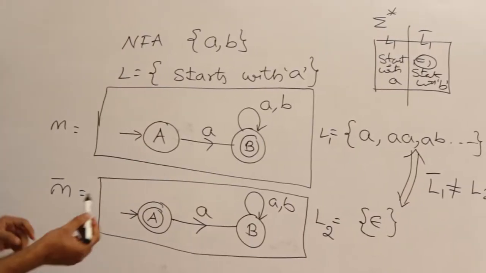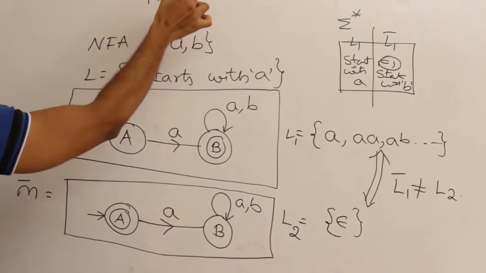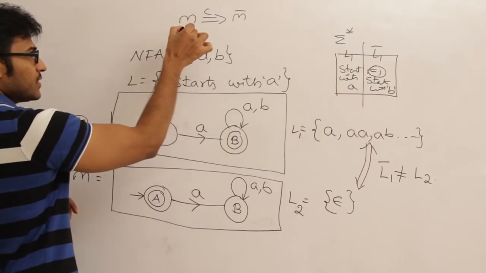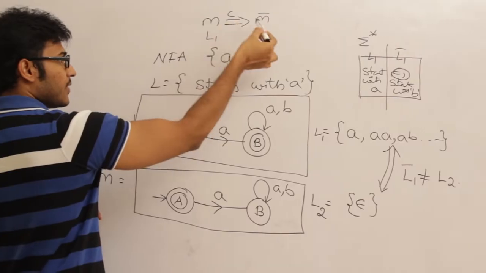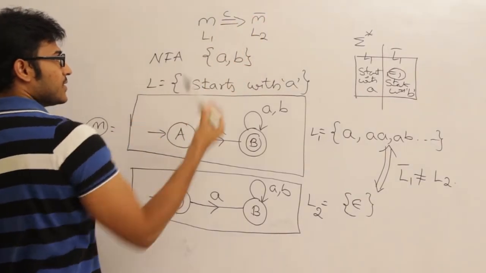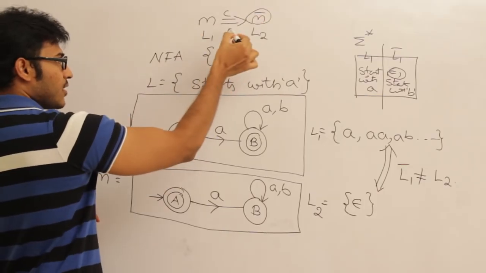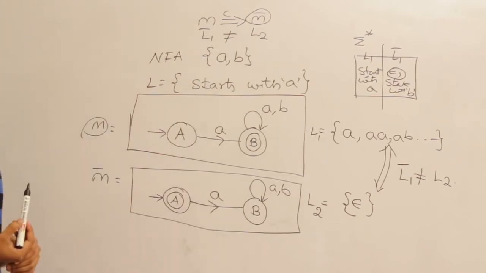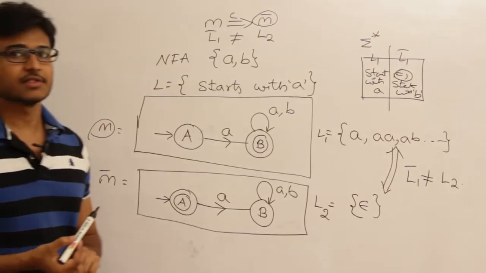Let us assume that I have an NFA M. If I apply the complementation and get NFA M complement, and the original language is L1, then the language accepted by the complemented NFA need not necessarily be the complement of this, and sometimes it may be the complement, right? So you have to get one point here: complementing an NFA is different and complementing the language is different.